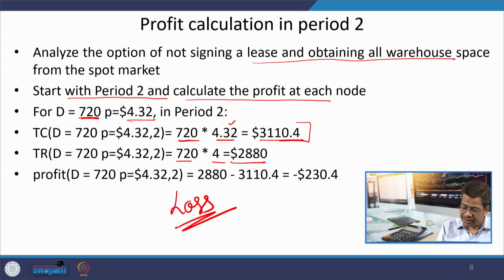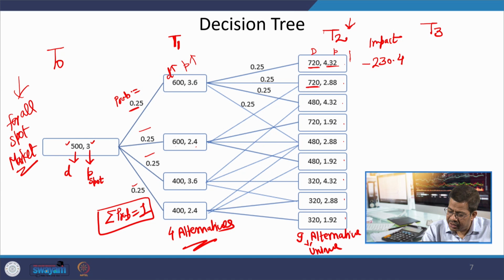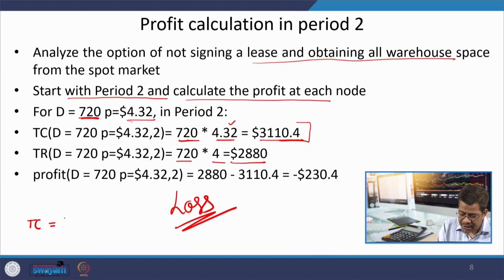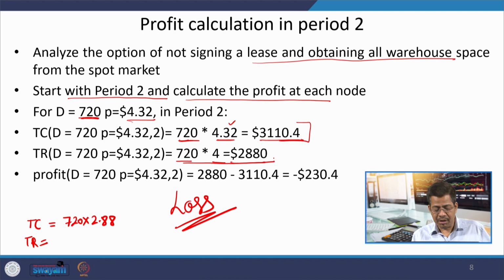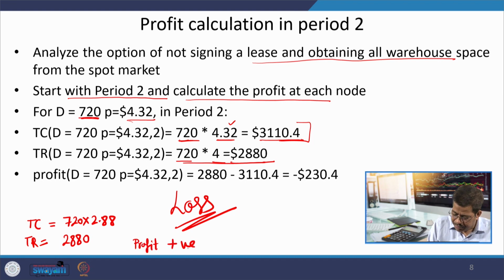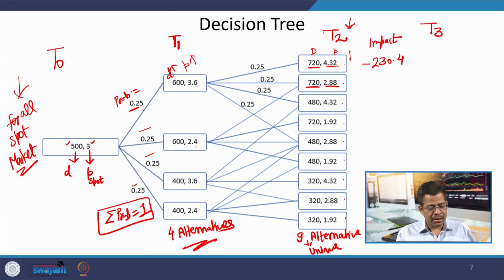It is possible that the market demand increases, but the price decreases. It remains 2.88 for some reason, I do not know, but it will be 720 into 2.88, while our revenue is this much, 2880. So in this case, it is easy to understand that profit will be positive. So we have to calculate the impact if we are going to buy all the space in the spot market, what will be the impact of this.